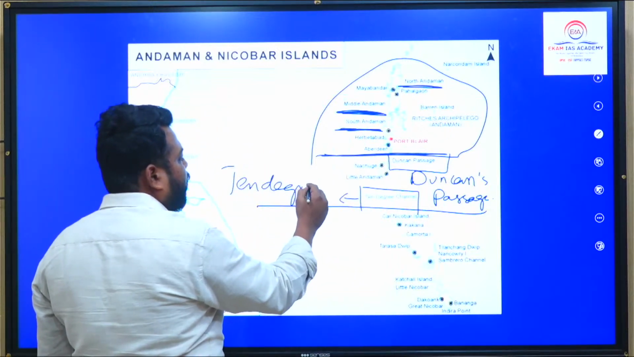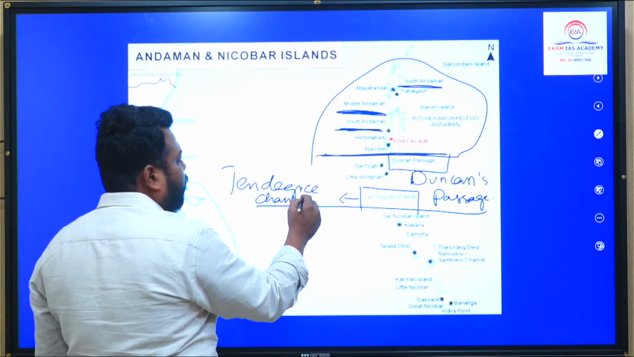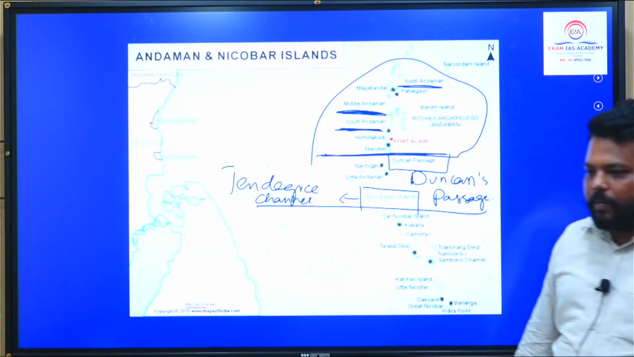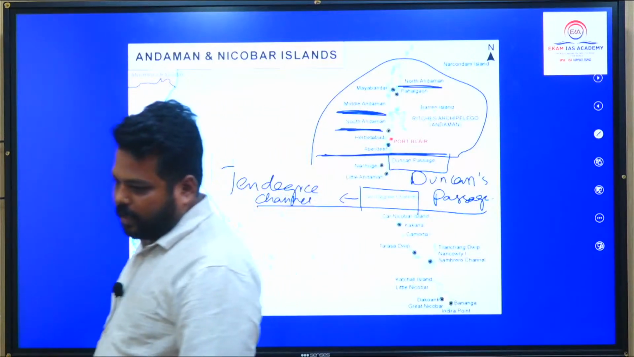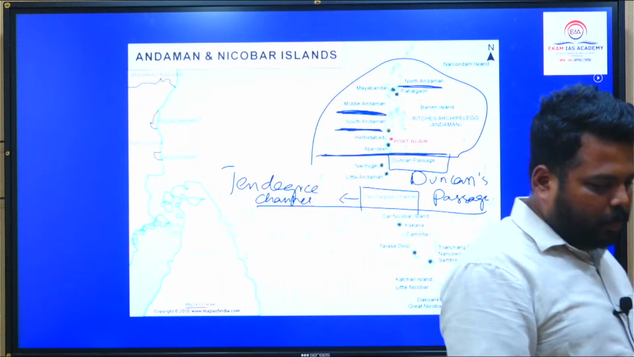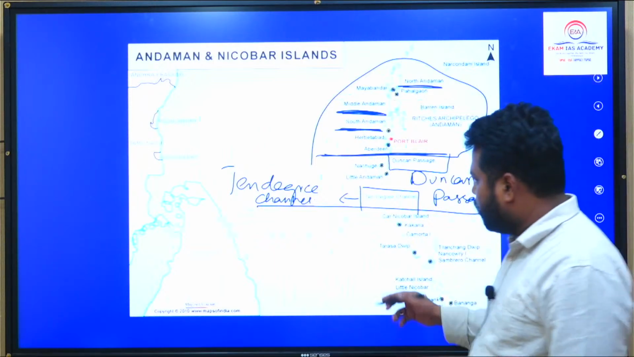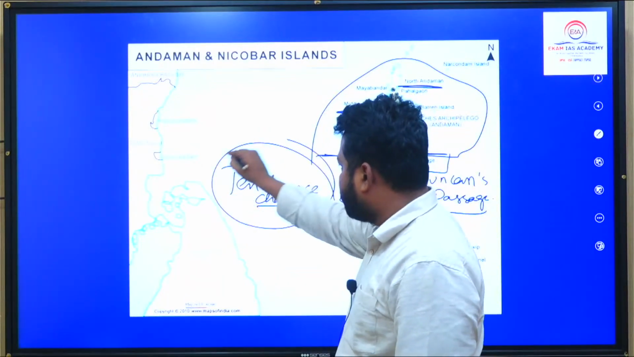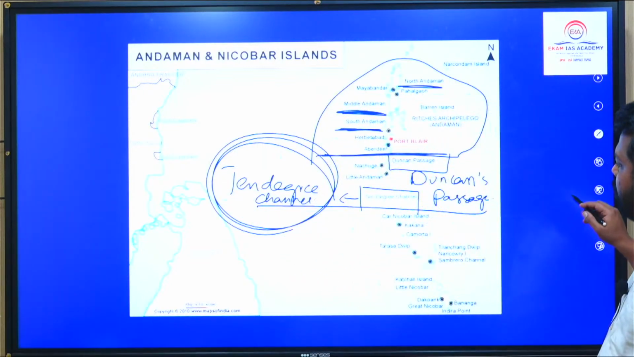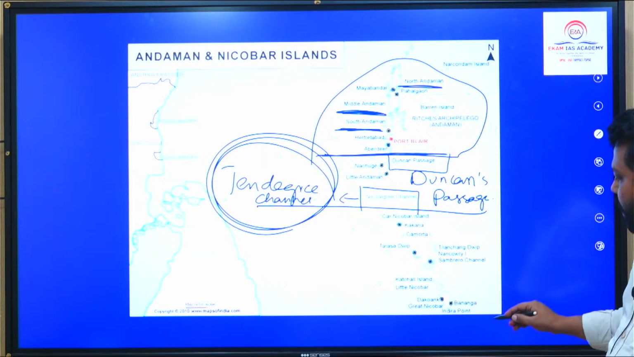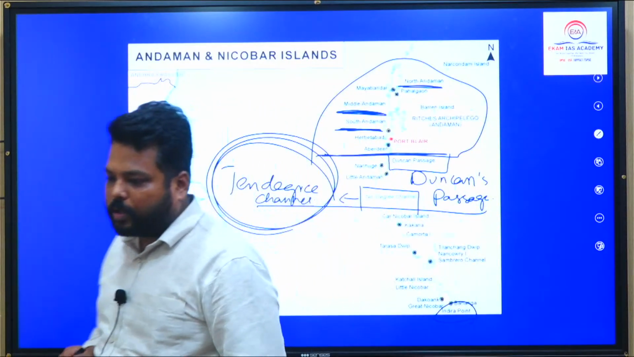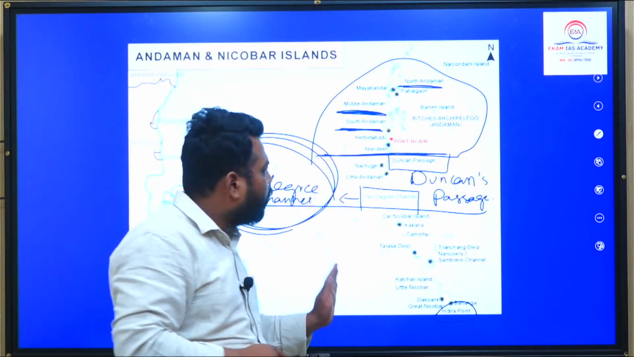So how we have seen the 9-degree, in the similar way, here we have 10-degree channel. Got this point clear? Everyone clear with this? 10-degree channel, very, very important. And Indira Point, which is the southernmost point of India, that is located to the south of this particular Andaman Nicobar group of island.